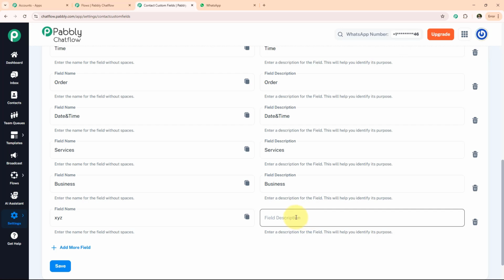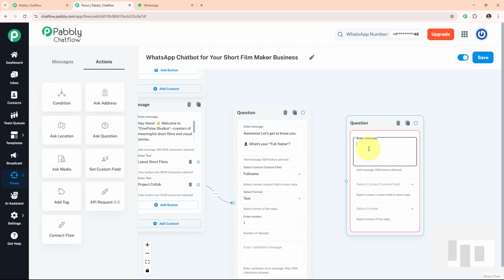Now go back to our Chatflow section. Now we take another question box. In this box, we ask an interest from user. Thanks, $full name. What's your role of area of interest? Now you will see we are using asterisk and $sign. Asterisk sign is used to bold the text. And why we use $sign? When user enter their name, the $sign replace their name with full name.